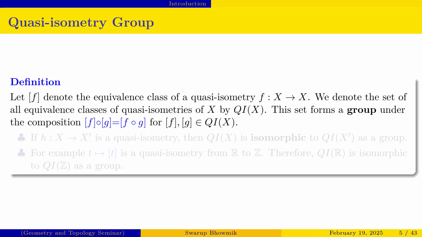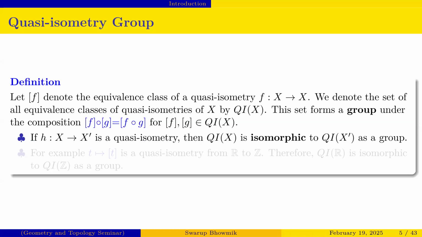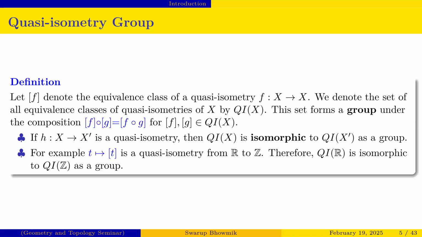There are some interesting facts, which we can also check easily. If there is a quasi-isometry from X to X prime, then for the space X we can form a group QI(X), and for X prime also we can form the group QI(X prime). So if there is a quasi-isometry from X to X prime, then the corresponding groups QI(X) and QI(X prime) are isomorphic. For example, from R to Z, the map t goes to floor of t is a quasi-isometry. So we can say that the groups QIR and QIZ are isomorphic as groups.